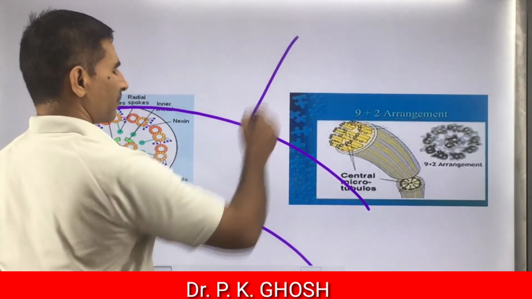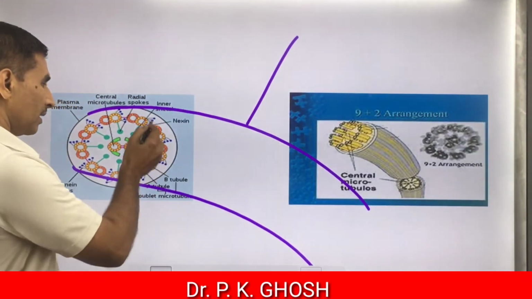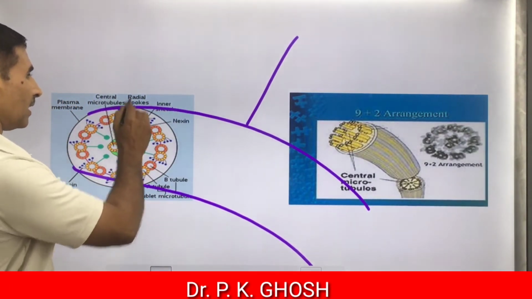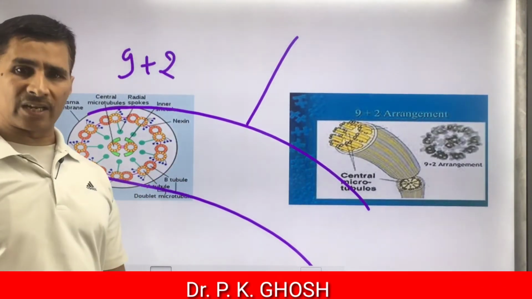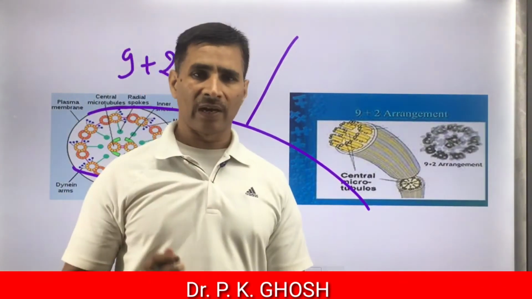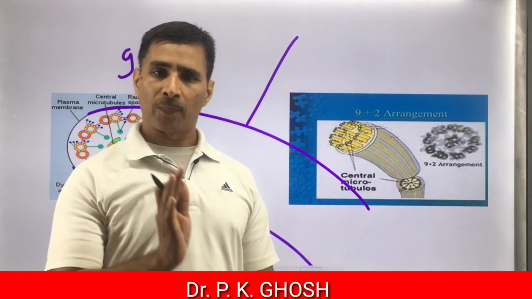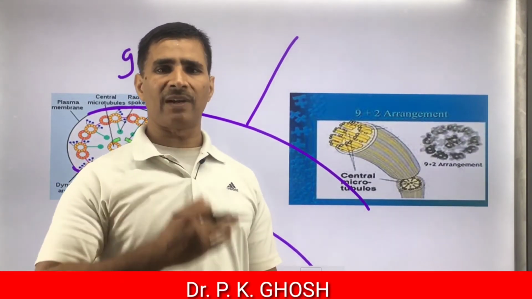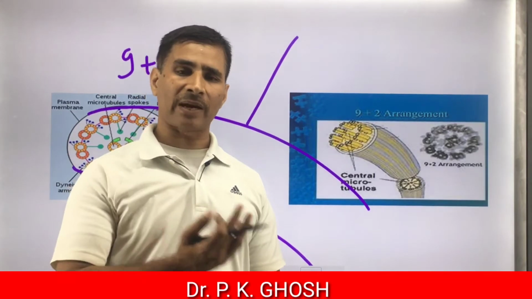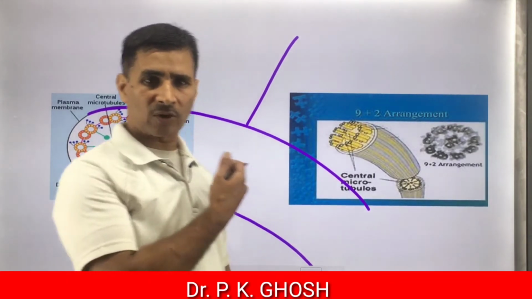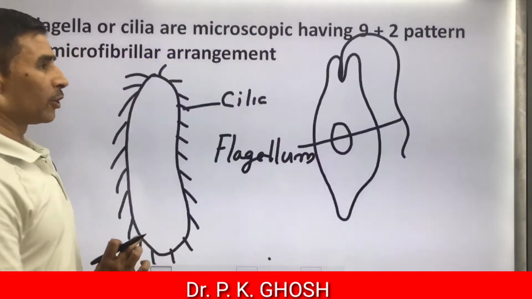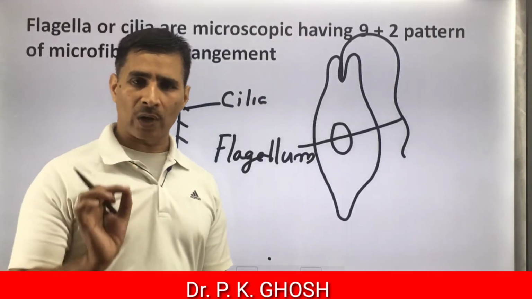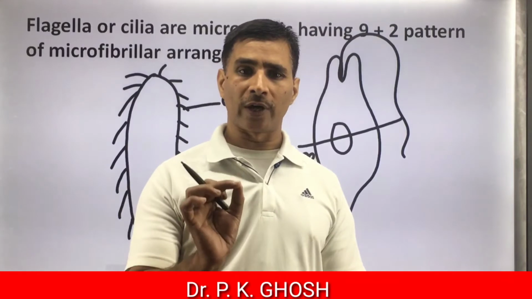This is flagellum, but in case of TS, the sectional view is like this: 9+2 pattern of microfibril arrangement. Such type of arrangement is not found in prokaryotes, such as bacterial flagellum or trichome present in bacteria. There will be no 9+2 pattern of arrangement. This type of arrangement found in flagellum or cilium is also a characteristic feature of eukaryotic cell.